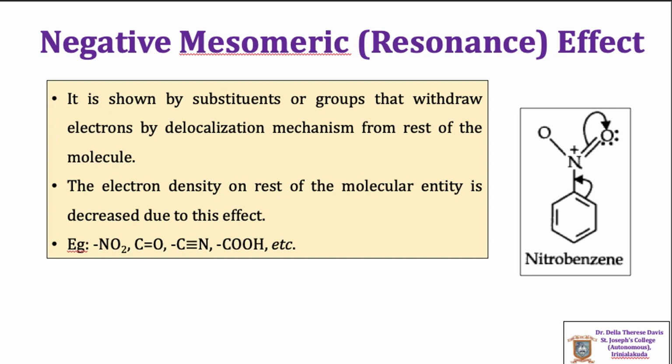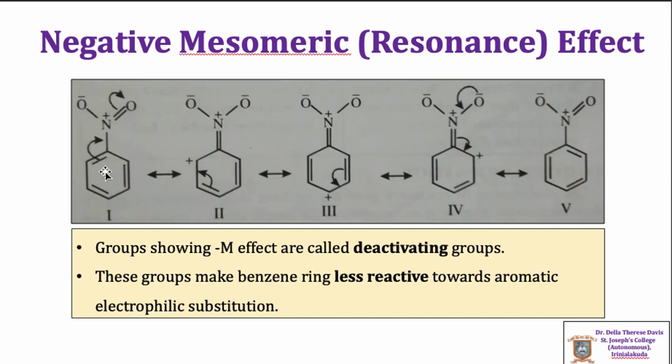In nitrobenzene, the pi electron cloud is pulled towards the NO2 functional group so that the electron density of the benzene ring decreases. The resonance structures are shown here. As the pi electron density is pulled towards the NO2 functional group, the second oxygen also gains a negative charge, and a double bond is formed between carbon and nitrogen, and the adjacent position will have a positive charge.